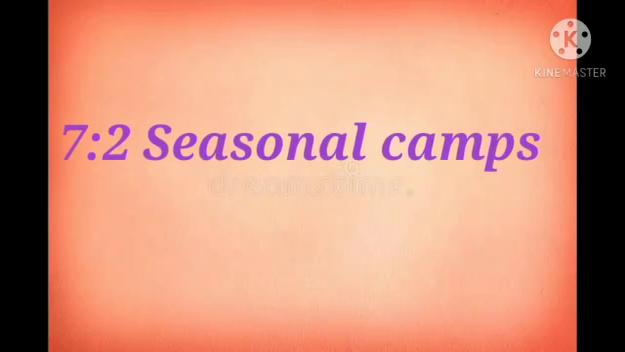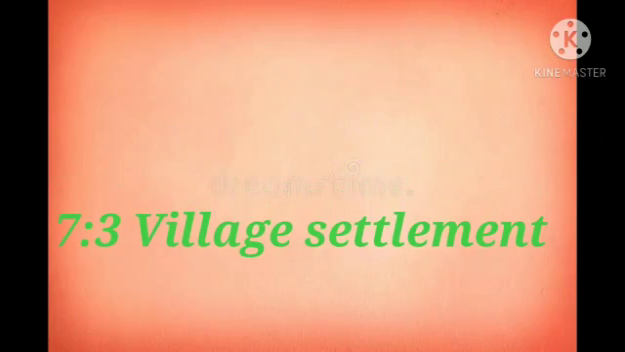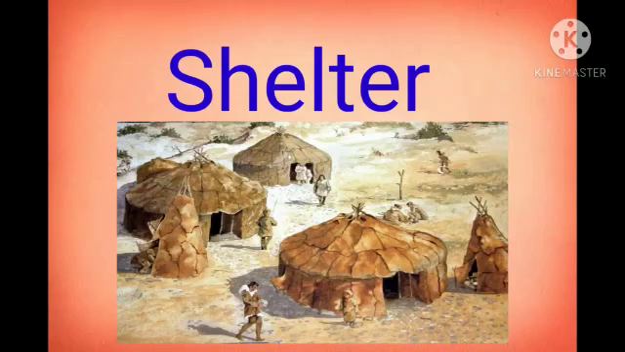In this lesson, the sub-points are given: 7.1 Shelter, 7.2 Seasonal Camp, 7.3 Village Settlement. Now we will start with the first point, shelter. Shelter means a place that gives temporary protection from bad weather or danger.